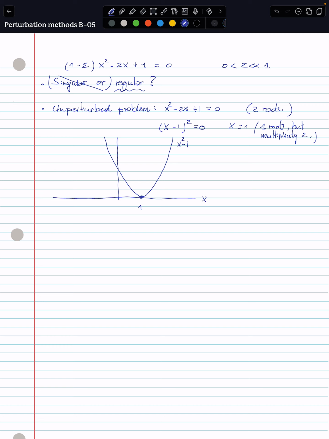And what we do here is that we subtract, in the governing equation, simply epsilon multiplied by x squared, right? We had x squared minus 2x plus 1, that's the unperturbed, and we just subtract that quantity.